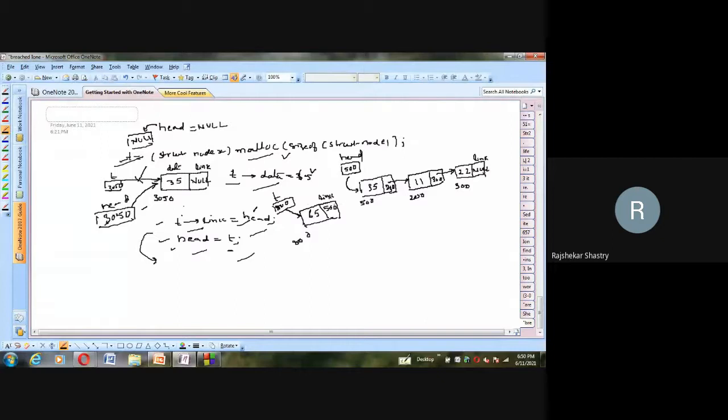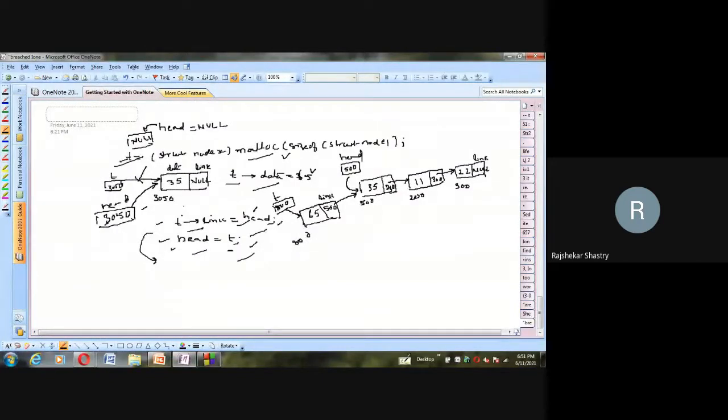So immediately, we can imagine that the link is also pointing to this 35 node. That means this node 35 is held by two pointers. One is head, which is holding the address of this 35 node. Similarly, T arrow link is also holding the address of this 35 node. Then the three statements are over. Now the fourth and last statement: whatever T is holding is blindly transferred into head.